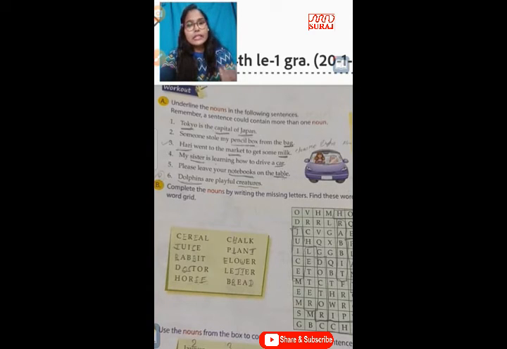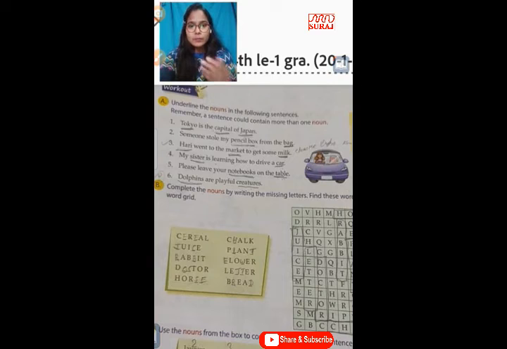Clear? Next one is: Hurry went to the market to get some milk. Clear? In this sentence, Hurry, market and milk, these all are your nouns. In this video you can easily find out the nouns in these sentences. Just you have to focus. So next one: my sister is learning how to drive a car. Clear? The first one is sister. Is the second one learning or how to drive? No, a car. Yeah, car is a noun, sister is a noun.